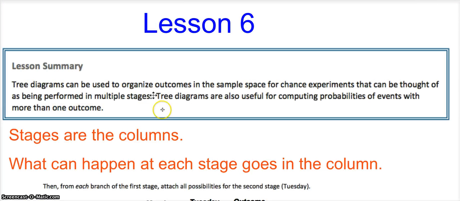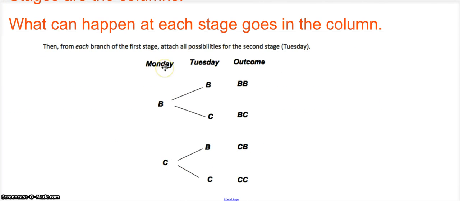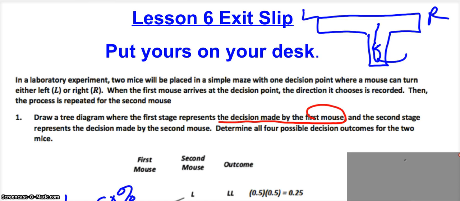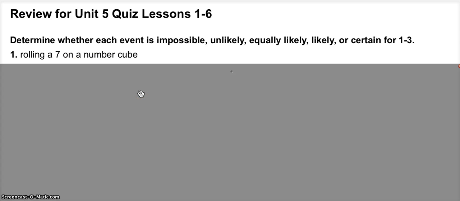And then it was the tree diagrams. Remember that your stages are the columns, and then what can happen in each stage is what goes in each column. So for this one, Monday, this was that board game, card game example. Monday and Tuesday were the stages because we could play a board game or a card game on Monday. And then we had to match that board game on Monday to all the possibilities on Tuesday, which would be another board game or another card game to get the outcomes. We went over this exit ticket, and now we want to take a look at your review.